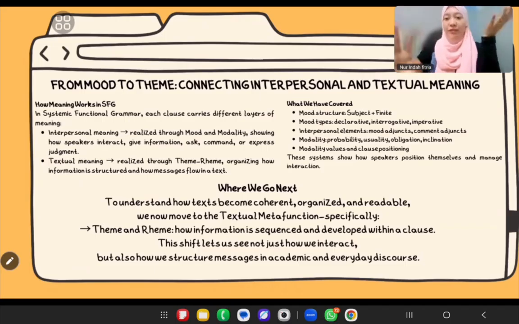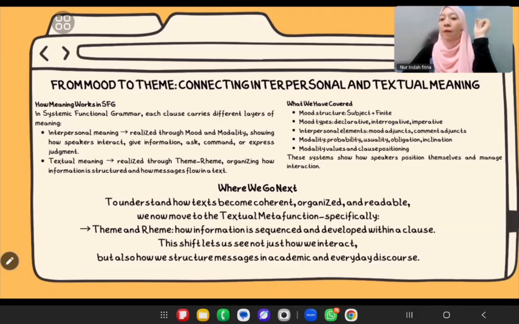Now we move into the next layer. It's about the textual meaning, realized through theme and rheme, and it focuses on how information is arranged so that the message becomes clear, connected, and easy to follow.